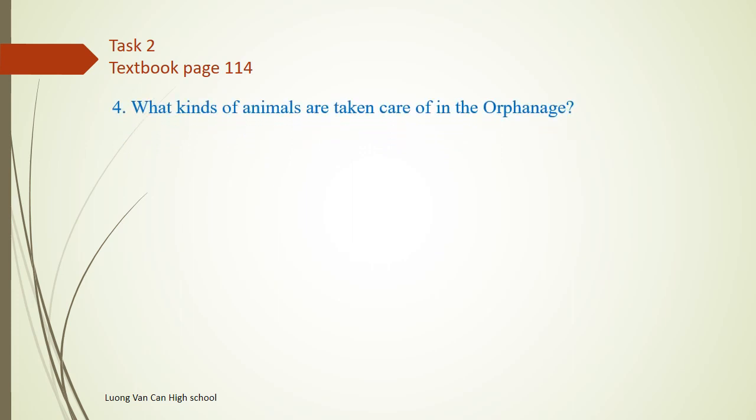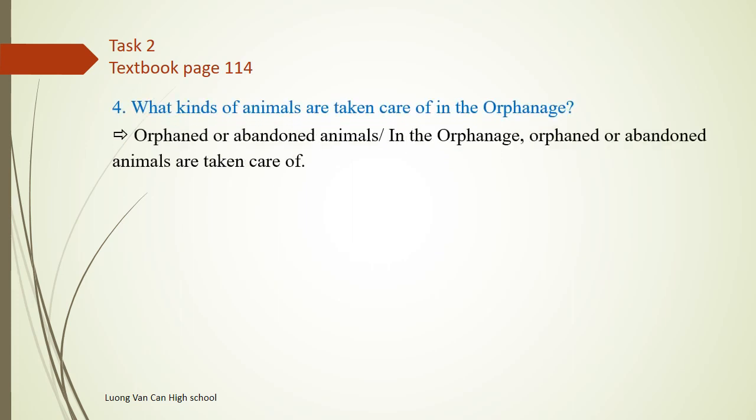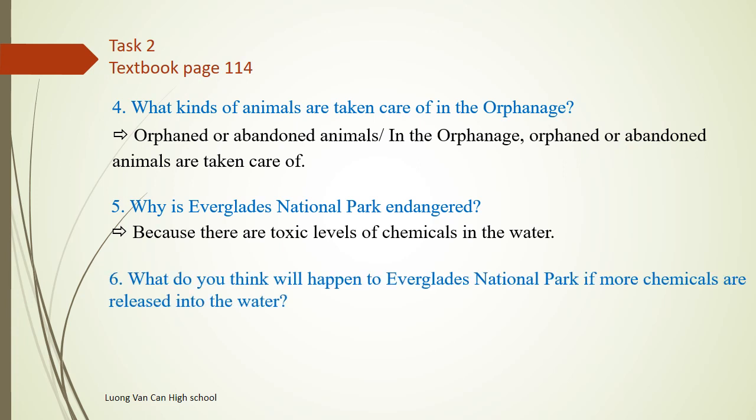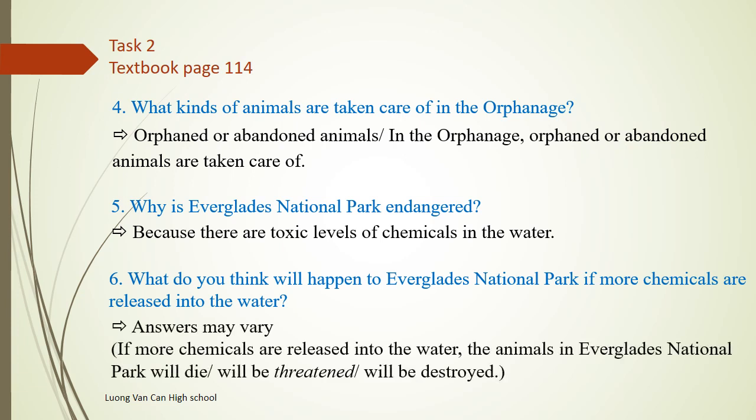4. The orphaned or abandoned animals are taken care of in the orphanage. 5. Everglades National Park is endangered because there are toxic levels of chemicals in the water. 6. If more chemicals are released into the water, the animals in Everglades National Park will die, or will be threatened, or will be destroyed. So the answer for this question may vary.